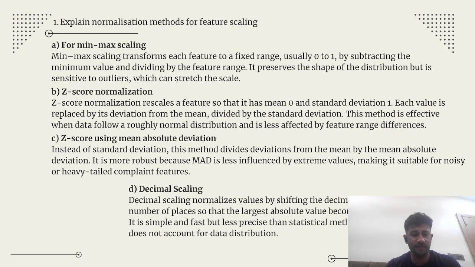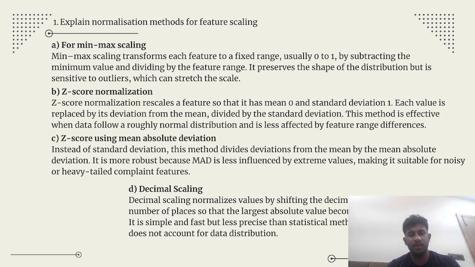Z-score with mean absolute deviation. Instead of standard deviation, this method divides the deviation from the mean by the mean absolute deviation. It is more robust because MAD is less influenced by extreme values, making it suitable for noisy or heavy-tailed complaint features.